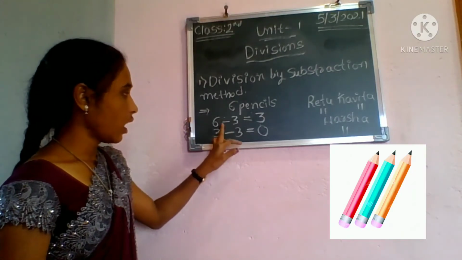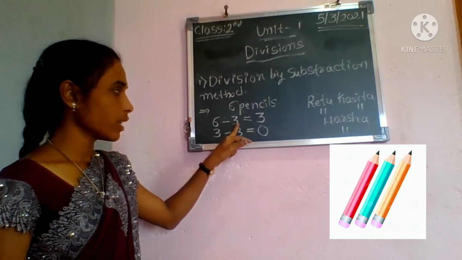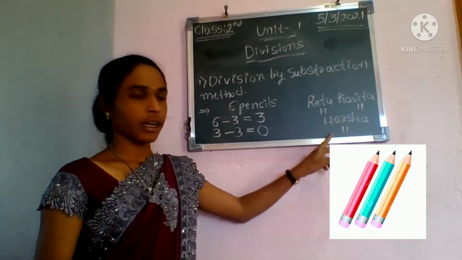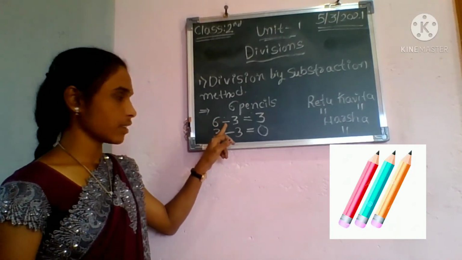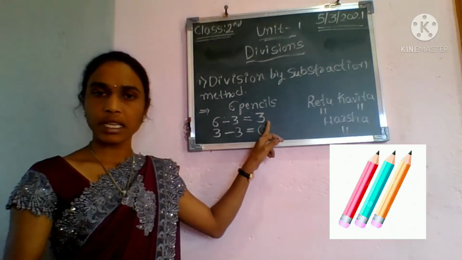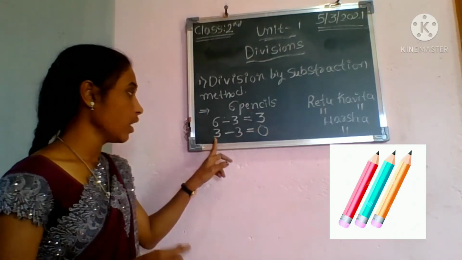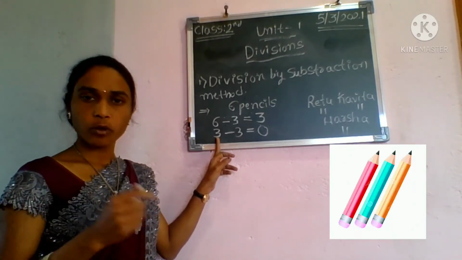See, first I have 6 pencils. Then I have given 3 pencils to Ritu, Kavita and Harsha, one pencil to each. After that what I did, 6 minus 3, subtracted 6 minus 3 pencils. Then how many pencils are remaining? Only 3 pencils. Then again what I did, see, 3 pencils. I have left with only 3 pencils.